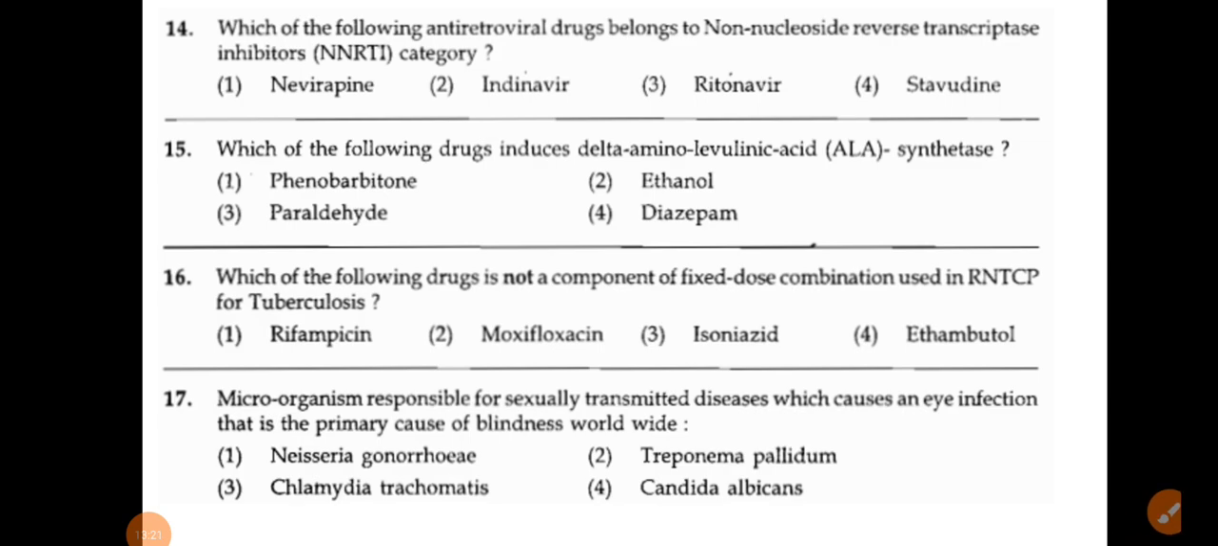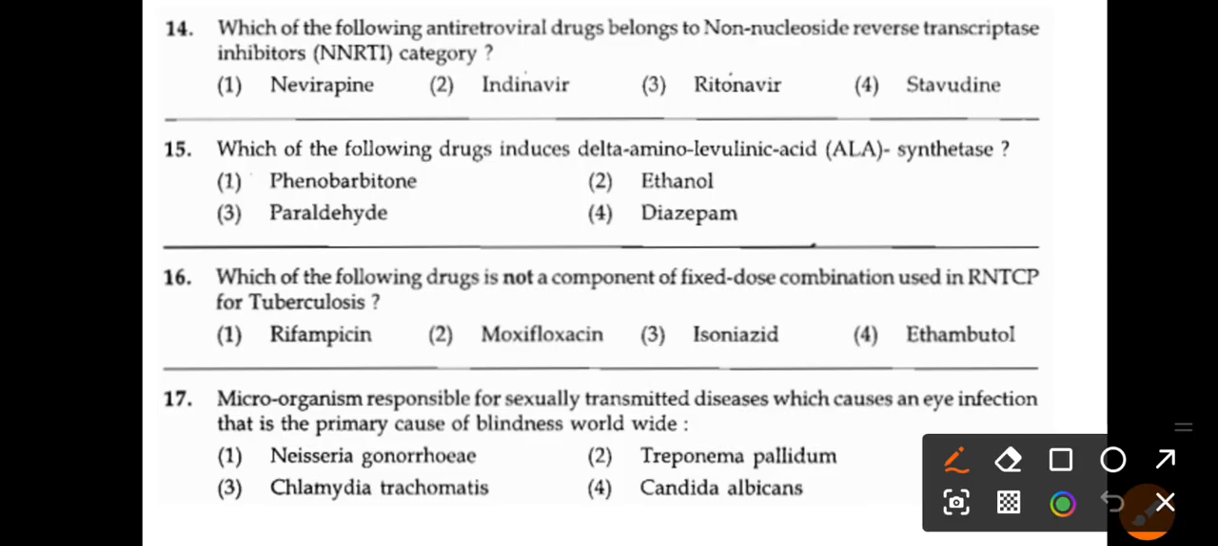Okay, the next one: which of the following antiretroviral drugs belongs to the non-nucleoside reverse transcriptase inhibitors? Simply they are asking which one of the following is an NNRTI. The options are nevirapine, indinavir, ritonavir, stavudine, right? So what is the correct answer? That is nevirapine, the example of an NNRTI. Indinavir and ritonavir, the navir ones, are the protease inhibitors.